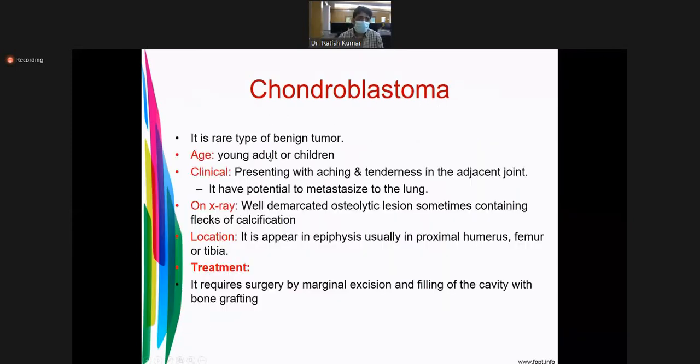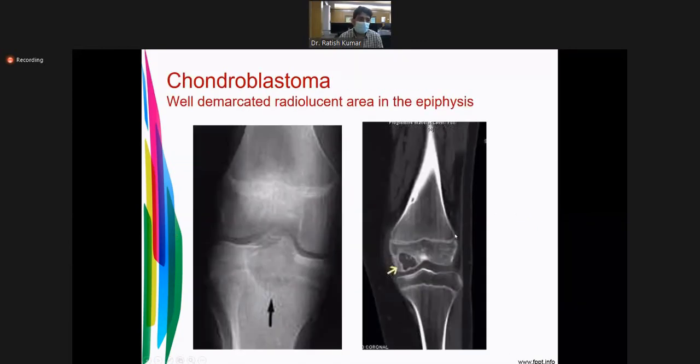Chondroblastoma is also a benign tumor, usually found in young adults and children. On X-ray, you will find a well-demarcated osteolytic lesion, sometimes containing specks of calcification. This appears in the epiphysis, usually of the proximal humerus or femur. You see, this is usually involved in the epiphyseal region of the bone. This is called chondroblastoma.